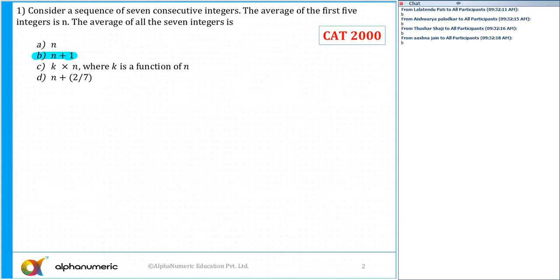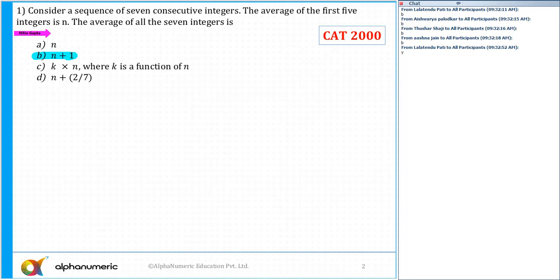it's a sequence. Now, first of all, you should remember one thing: there are a lot of ways to attempt such type of equations. Even if you do not know maths at all, this can be solved. Because it says consider a sequence of 7 consecutive numbers, and the average of the first 5 is n, the average of all the 7 integers, and everything is in terms of n. Yes or no? Everything is in terms of n except one of the options. So if the result is true, it must be true for all the values of n.